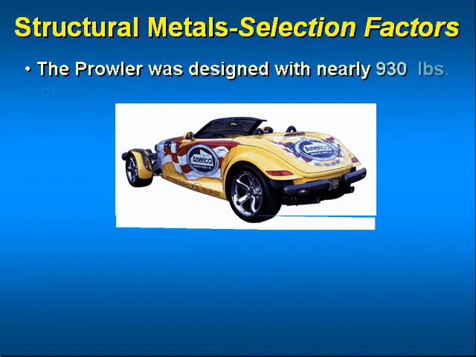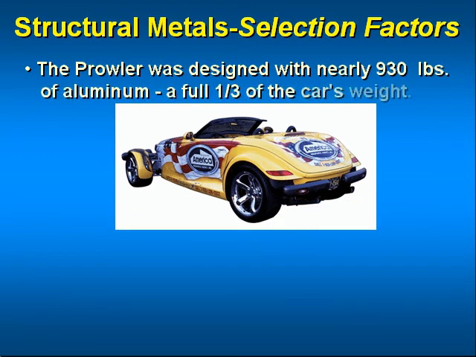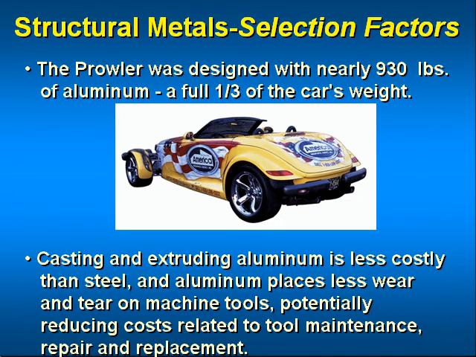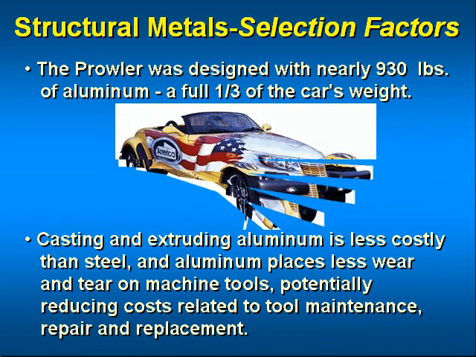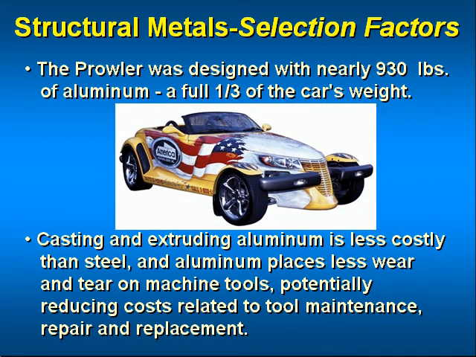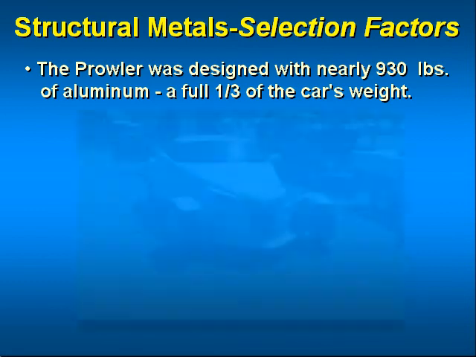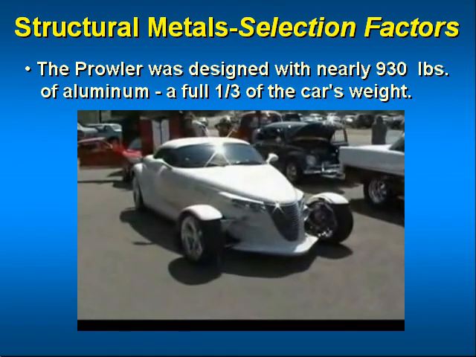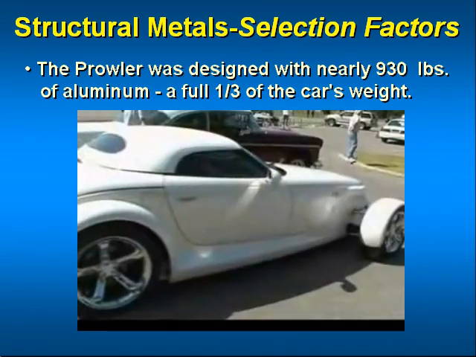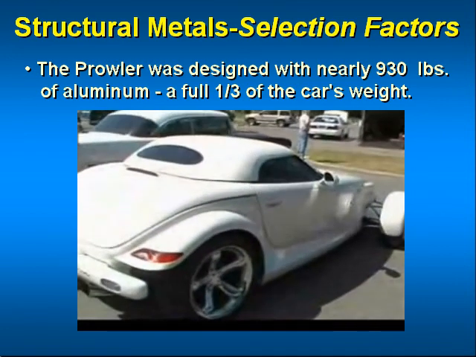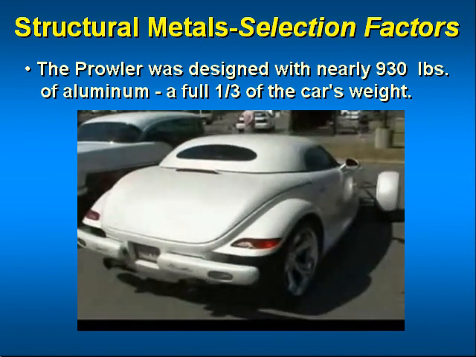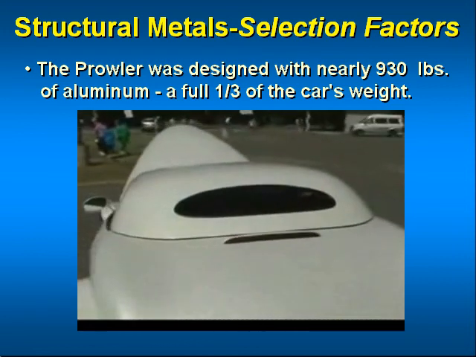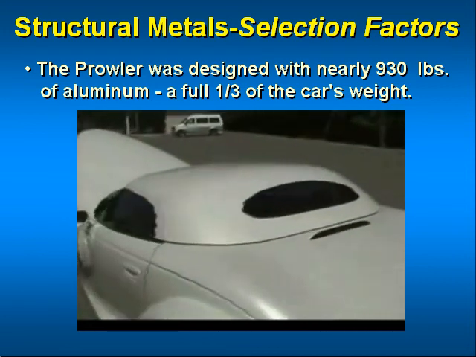The Plymouth Prowler is a good example of where the selection of materials was an important criterion in the design and manufacturing process. This retro-style production car, built between 1997 and 2002, was designed with nearly 930 pounds of aluminum used in its construction, chiefly in the chassis. Not only did it reduce the overall weight, but it was less costly than steel. Aluminum also places less wear and tear on machine tools in the manufacturing process.